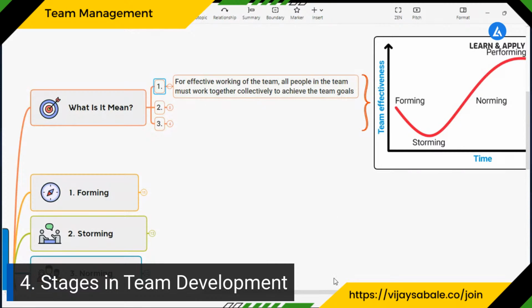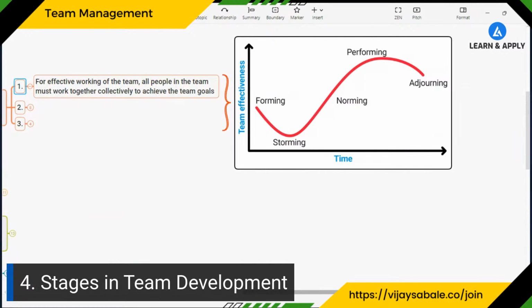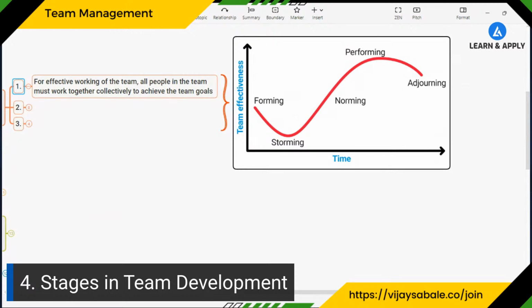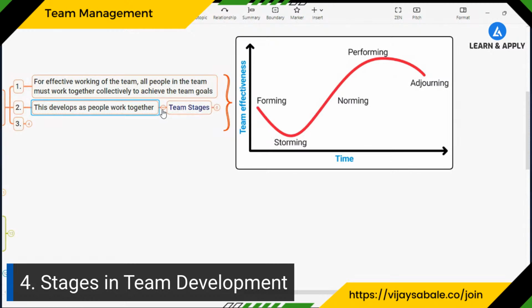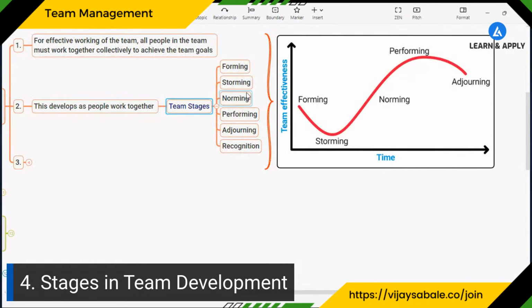As we go into the detail, we can see that for effective working of a team, all people in the team must work together collectively to achieve the team goals, as we also saw during the definition of the team. Together, everyone achieves more. This develops as people work together, and based on that, there are various stages of the team: forming, storming, norming, performing, and adjourning and recognition.